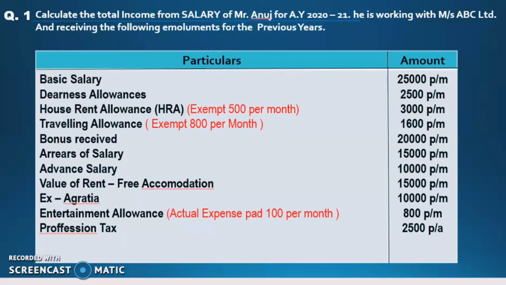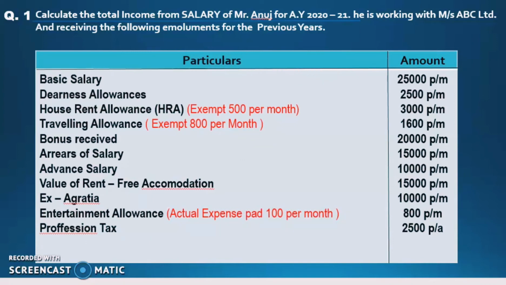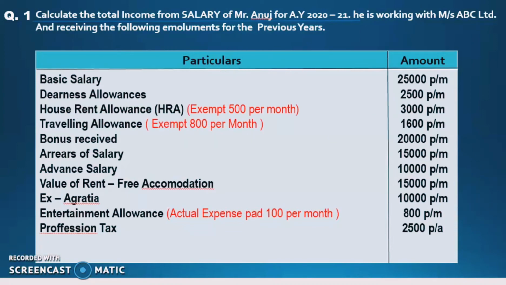The first thing to look at is whether Mr. Anuj works for a private company or a government company, because the entertainment allowance deduction depends on that. ABC Limited is a private limited company, not a government company.